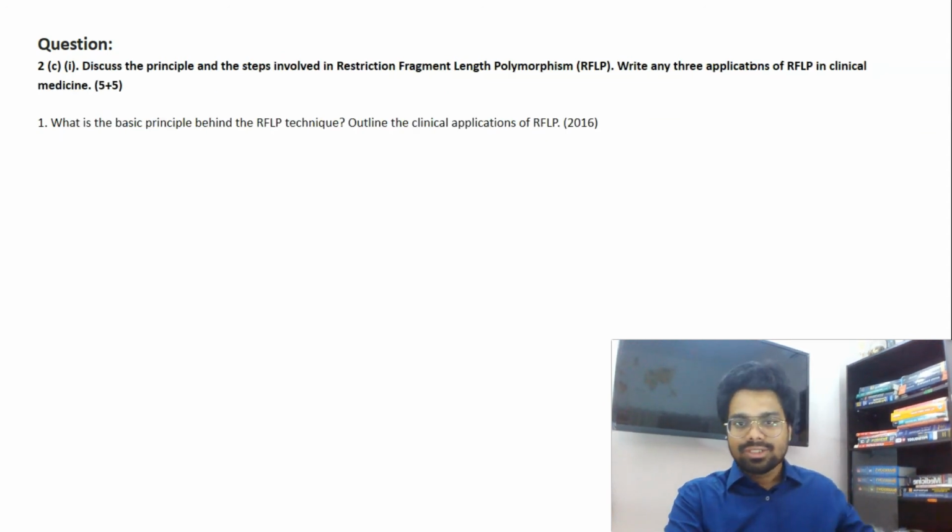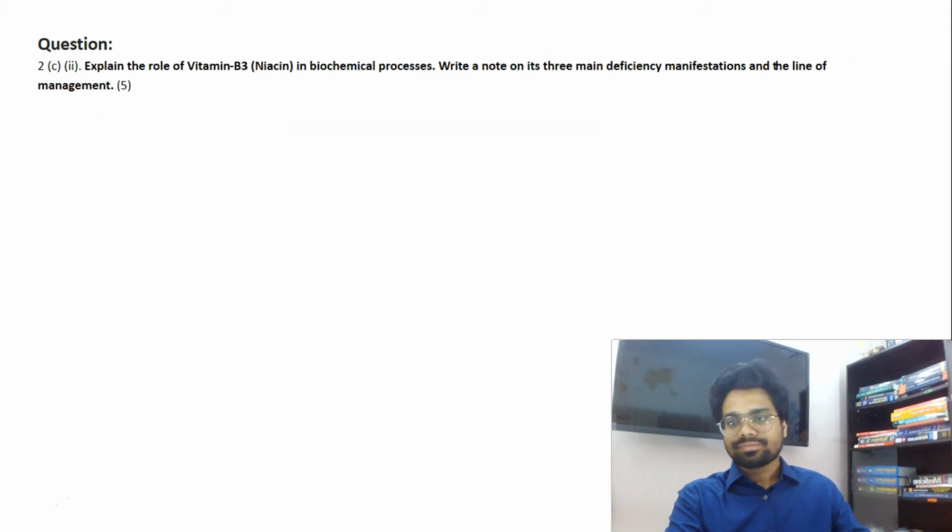And see, the 2016 question is now replicated in 2020. Principle and steps involved in RFLP, restriction fragment length polymorphism, and what are 3 applications. They asked clinical applications in 2016. Now they're asking what are the 3 applications here.